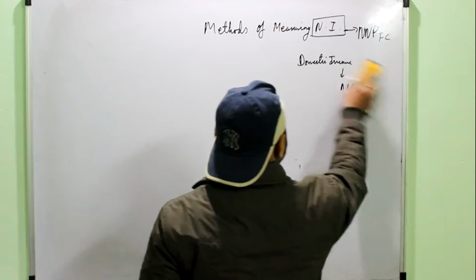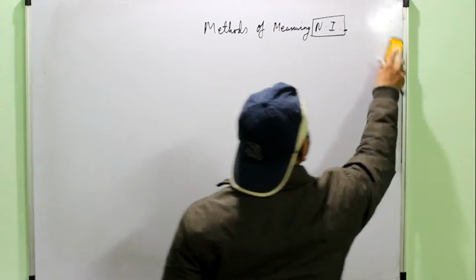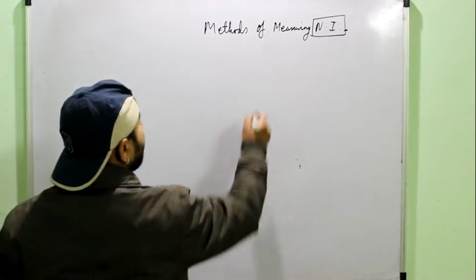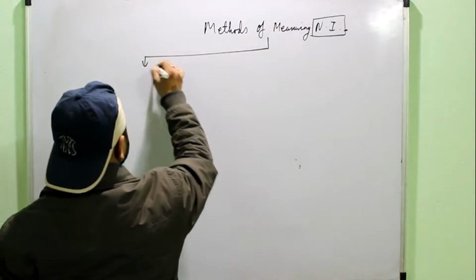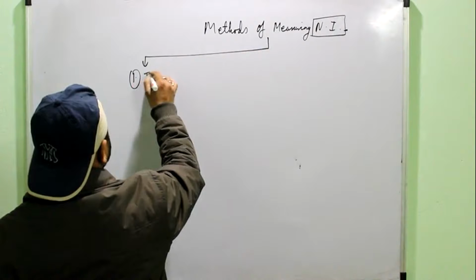So there are three methods of finding national income or calculating the national income. First method is the income method.